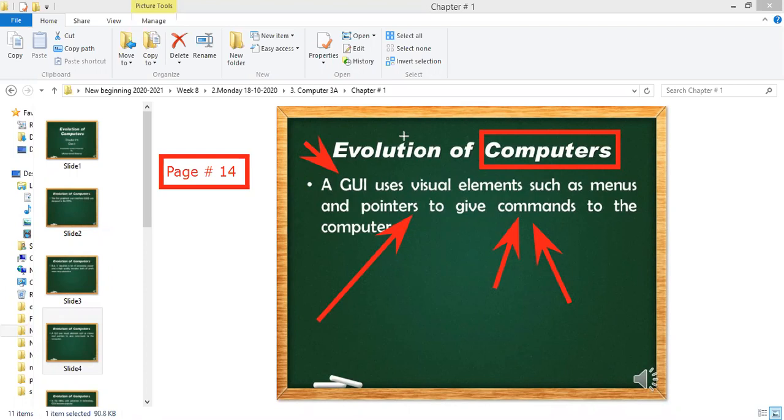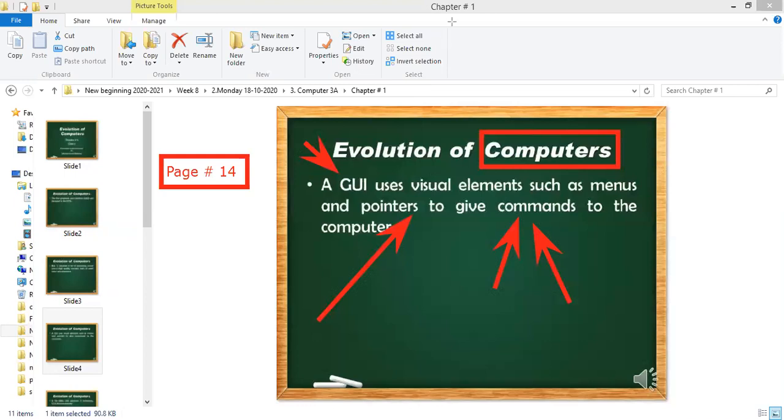If you see your mobile, your tablet, your laptop, your computer, the screen which shows you the icons or the graphics, it's a GUI. When you click on any icon, option, file, or folder with the help of the mouse, it means you are using the graphical user interface. In the old times, as I told you, it was very difficult to use. Why? Because at that time the high quality monitors were very expensive, and this started in the 1970s.